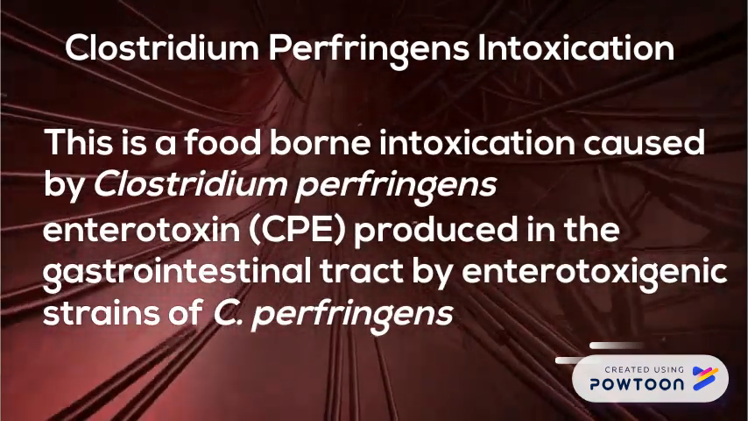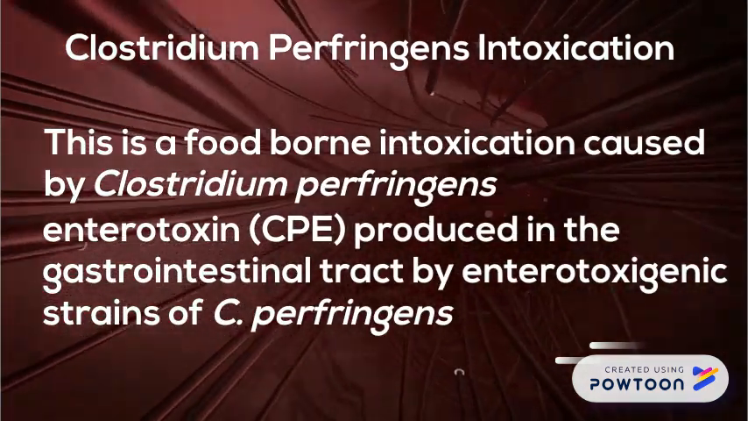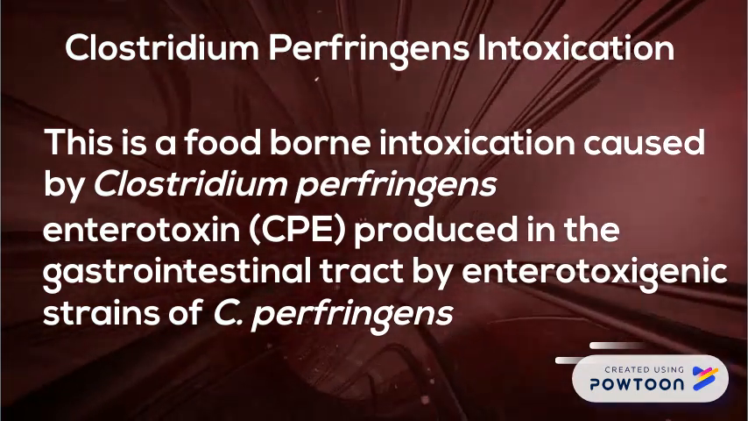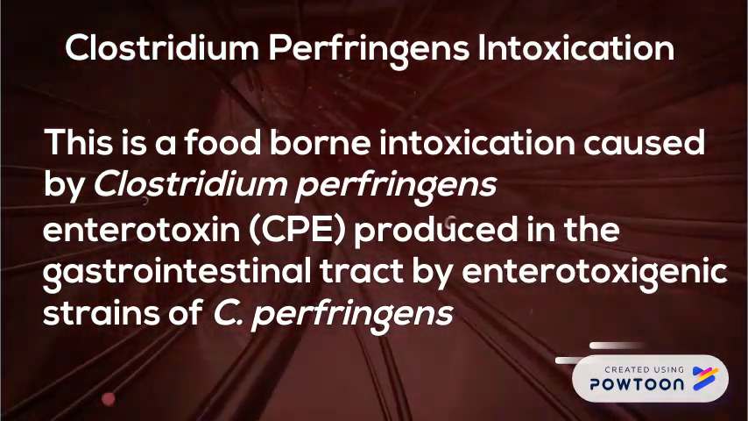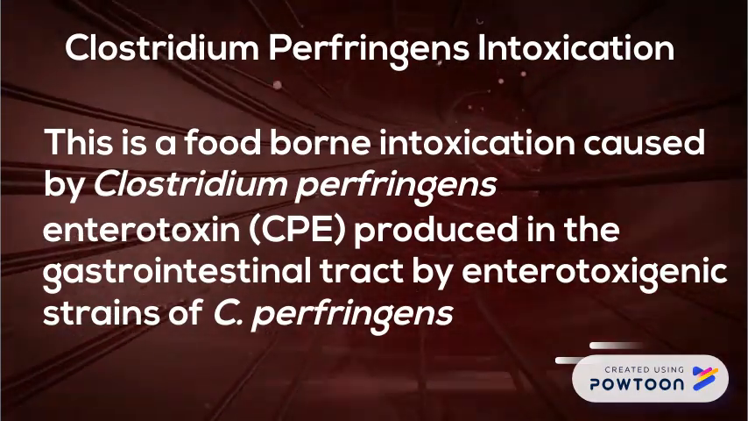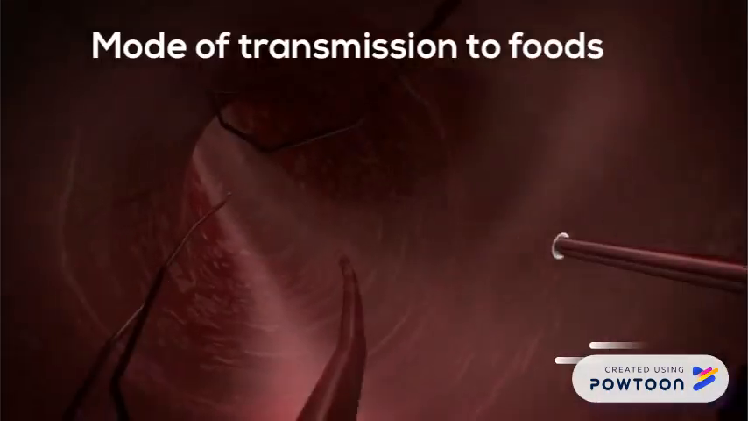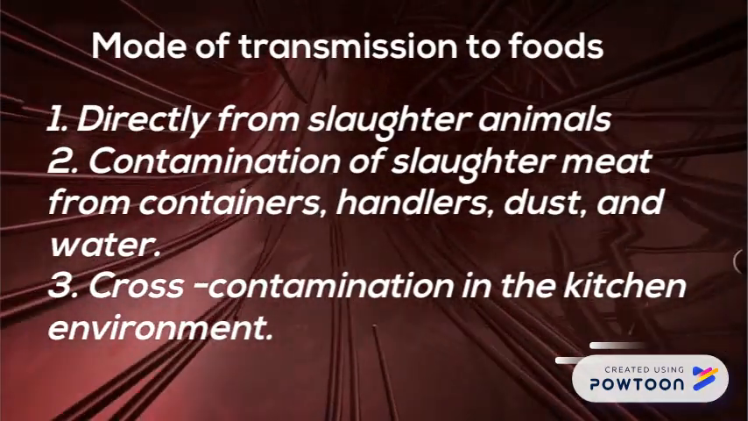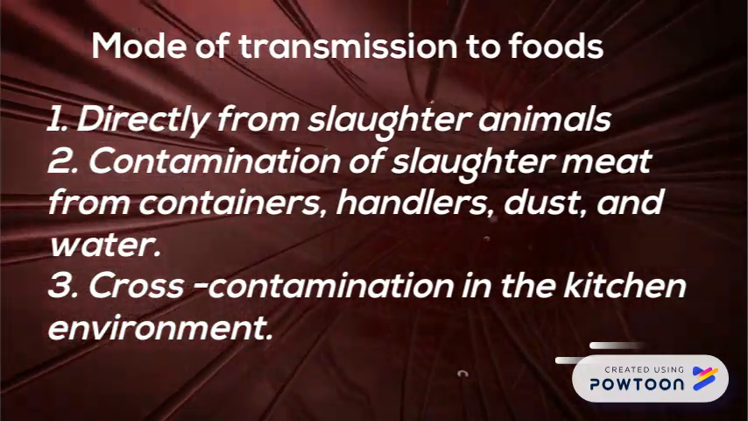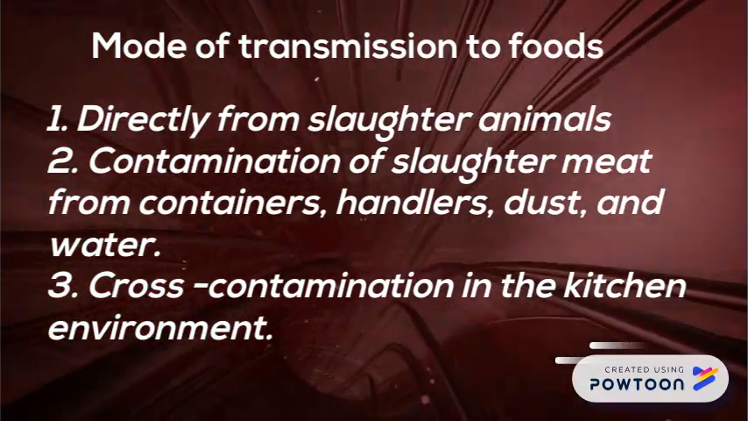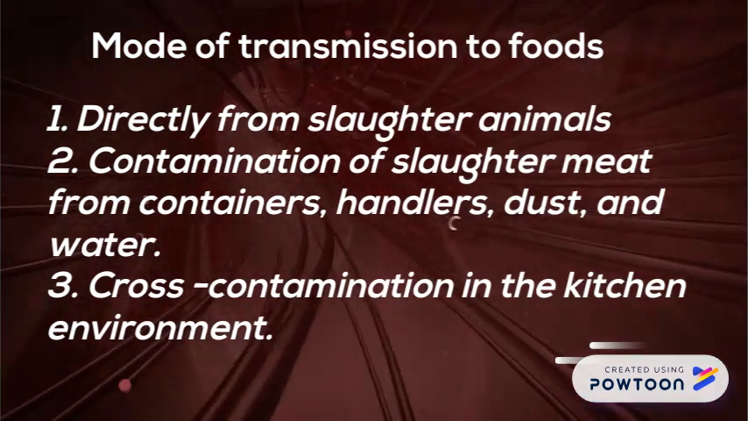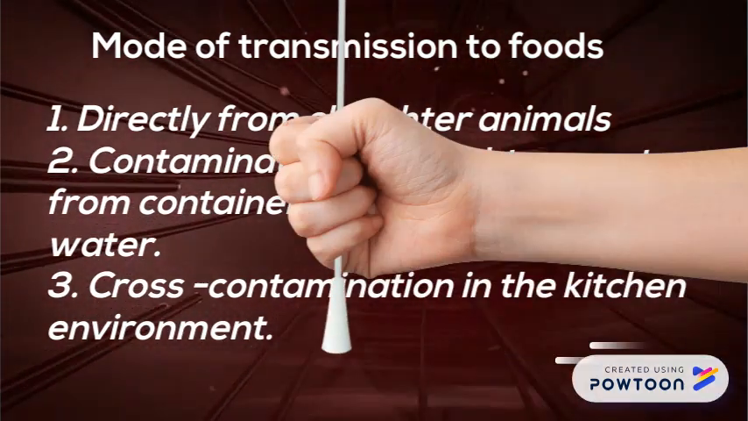This is a foodborne intoxication caused by Clostridium perfringens enterotoxin produced in the gastrointestinal tract. Mode of transmission to food: directly from slaughter animals, contamination of slaughter meat from containers, and cross-contamination in the kitchen environment.